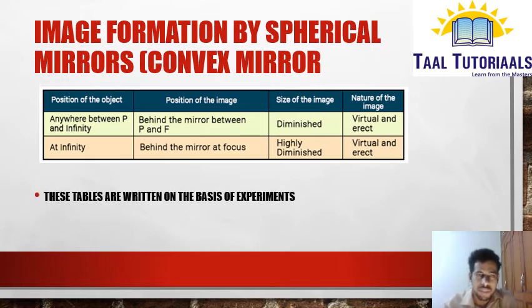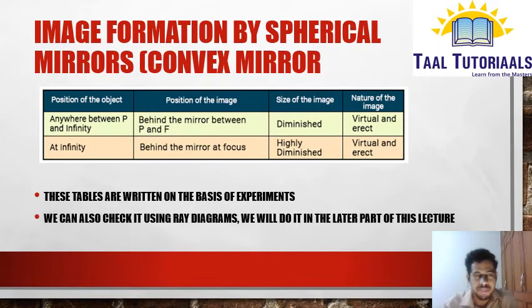These tables are written on the basis of experiments. Based on experiments only we have written all these tables, so you can actually do it in your school's lab. You can perform this experiment. We can also check it using ray diagrams. We'll do it in the later part of our lecture. I'll show you ray diagrams, and I will tell you how to locate the position of the image, size of the image, and how to decide about the nature of the image.